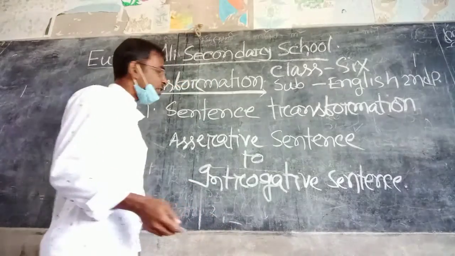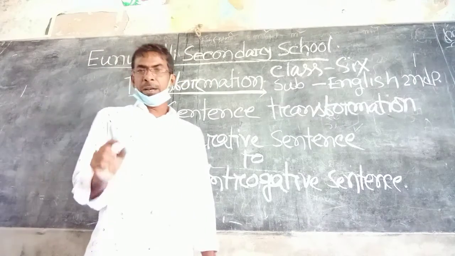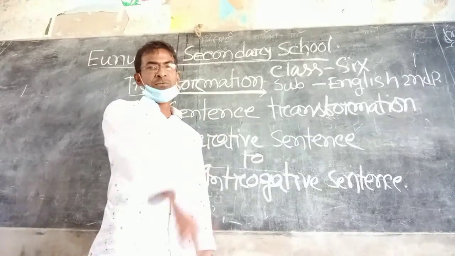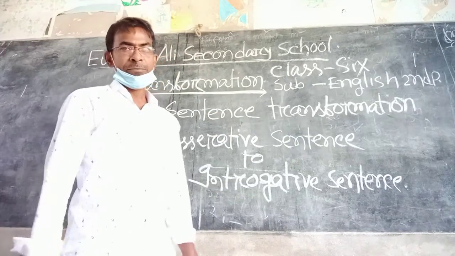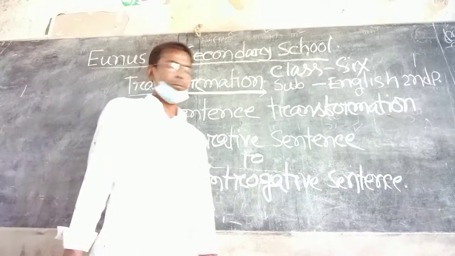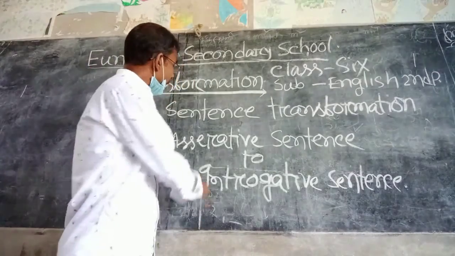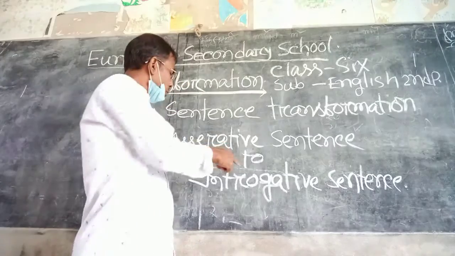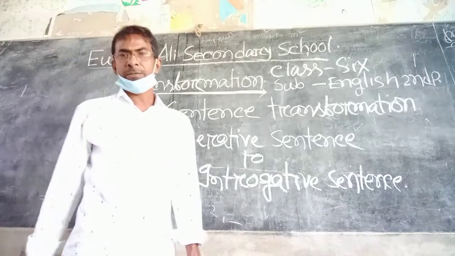Though there are different types of sentences which we have to transform into another form, among them today I am going to teach you about assertive sentence to interrogative sentence.